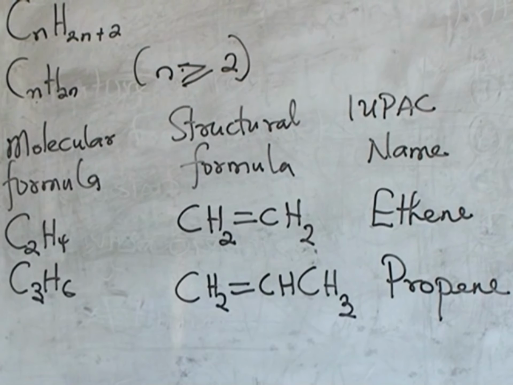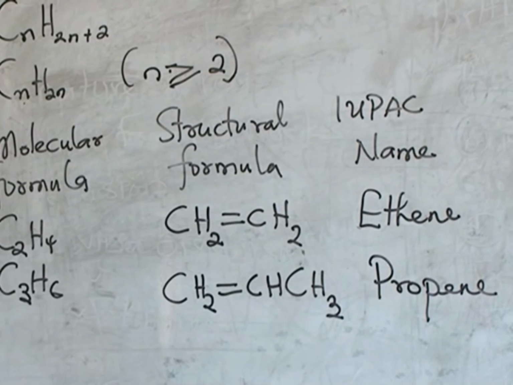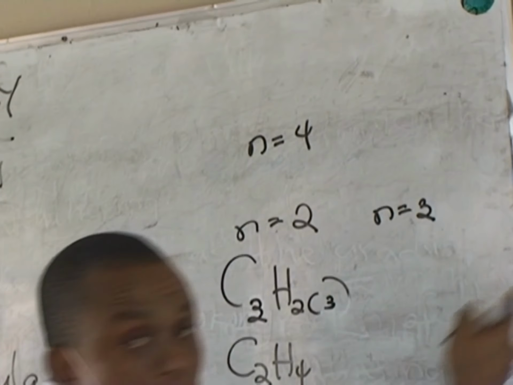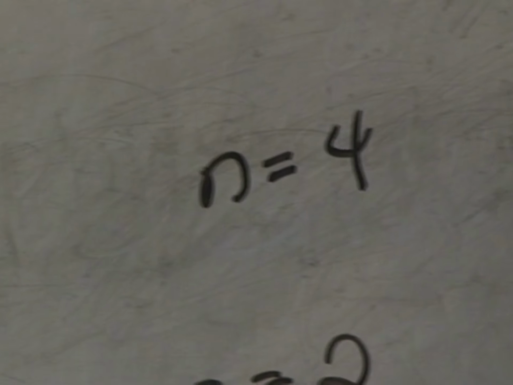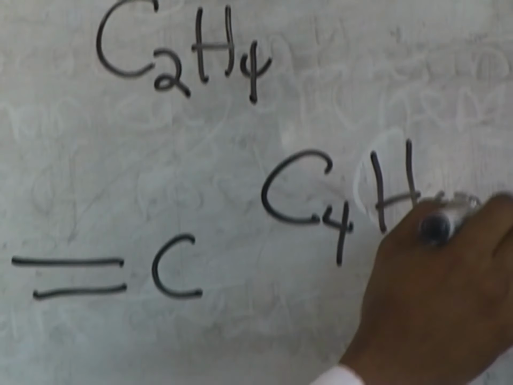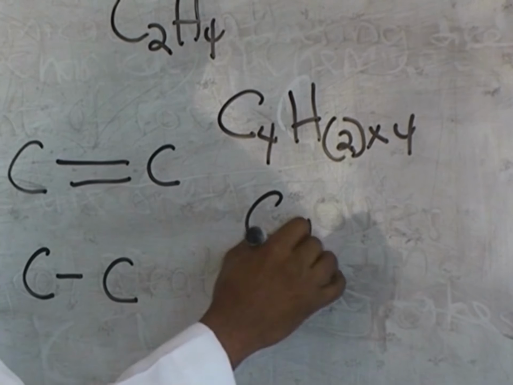The next member, when N is equal to 4, we're going to have C4. When N is equal to 4, and so your formula becomes C4H8.